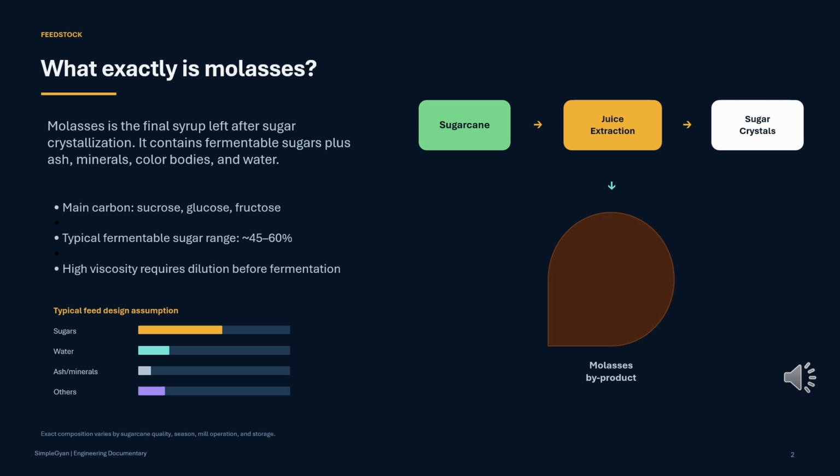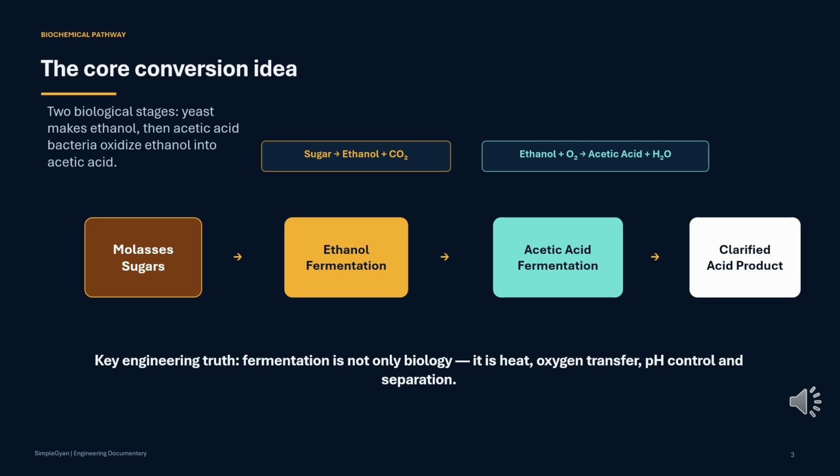Molasses is the thick syrup left after sugar crystals are removed from sugarcane juice. It contains water, sucrose, glucose, fructose, minerals, ash, nitrogen compounds, and organic acids. In one reported sugarcane molasses composition, sucrose was about 36 g/100 ml, glucose about 9 g/100 ml, fructose about 11 g/100 ml, water around 20 g/100 ml, and ash around 7 g/100 ml. This sugar is the fuel for microorganisms. The process happens in 2 biological stages.